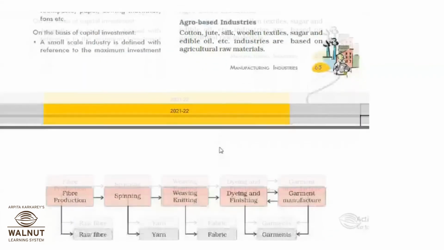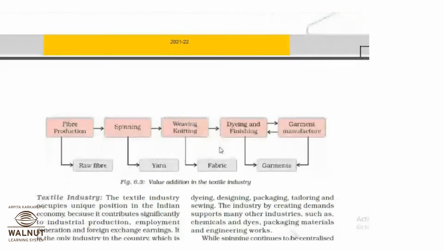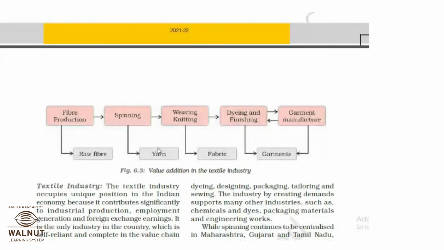Okay. So yesterday, for the textile industry, these were the processes that go in. First is fiber production. For fiber production, we need spinning, weaving, knitting, dyeing and finishing, and then garment manufacture. Or at times, the last process can be second last and second last can be last.